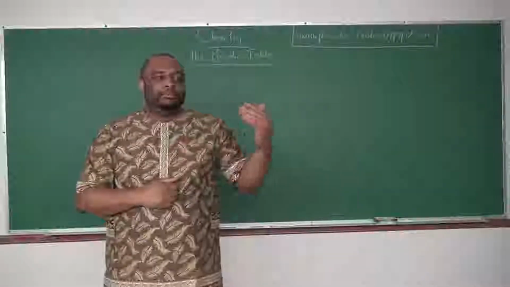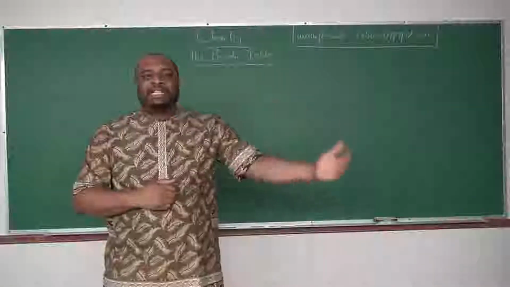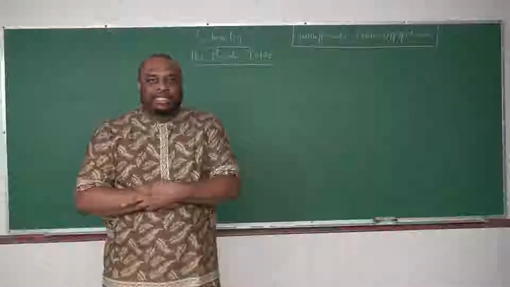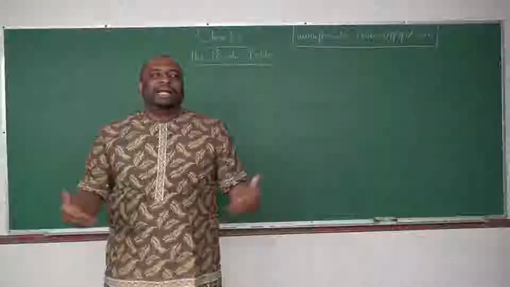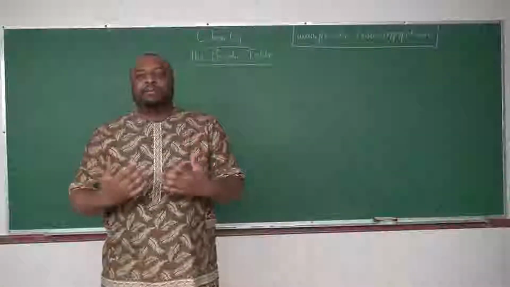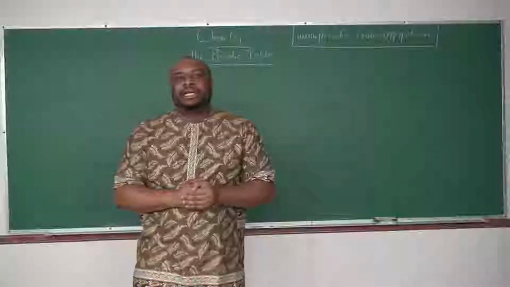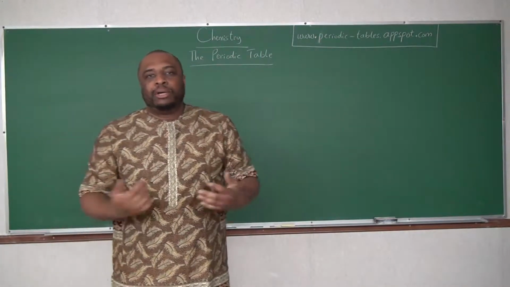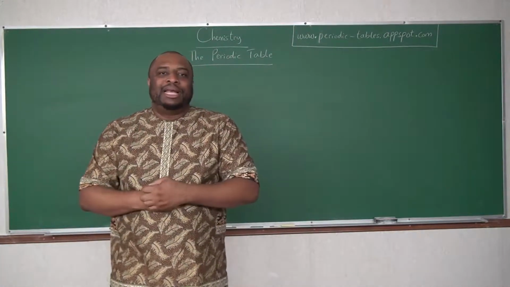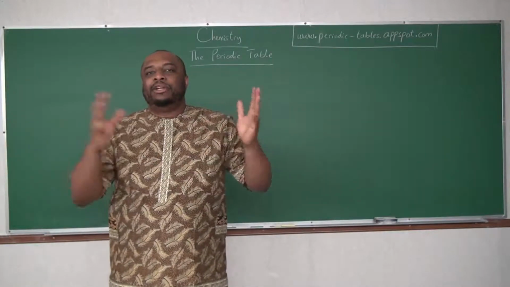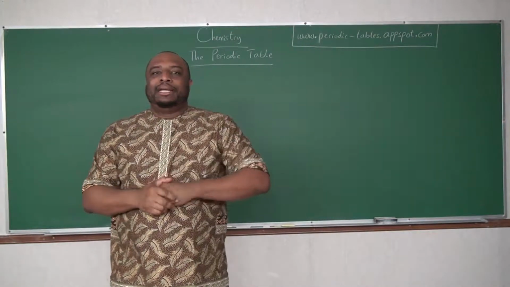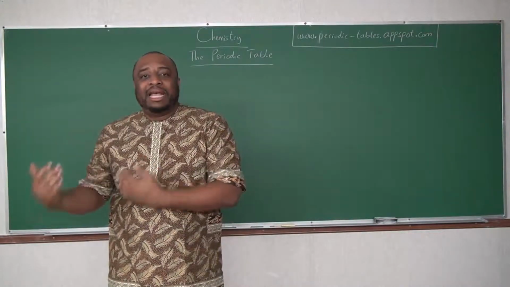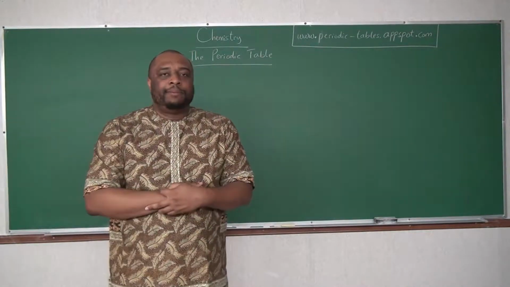The positively charged protons balance out the negatively charged electrons. So the charge on an atom is neutral. There is no charge on an atom. It is electrically neutral.